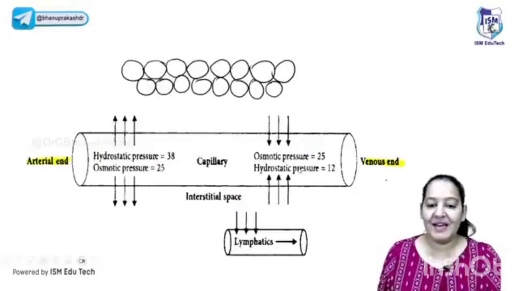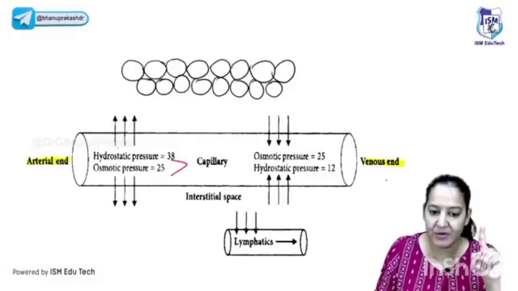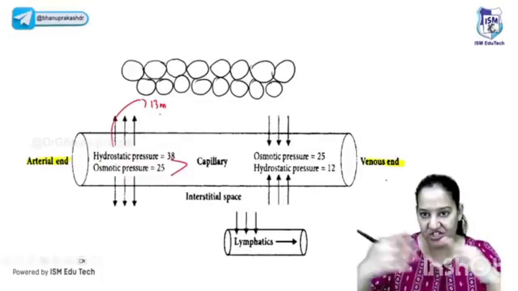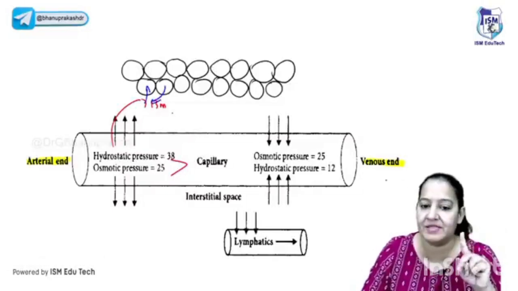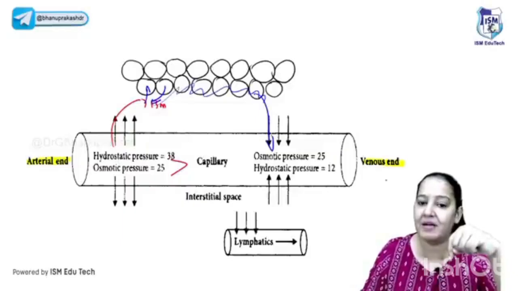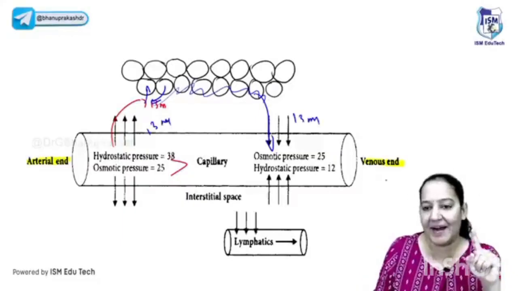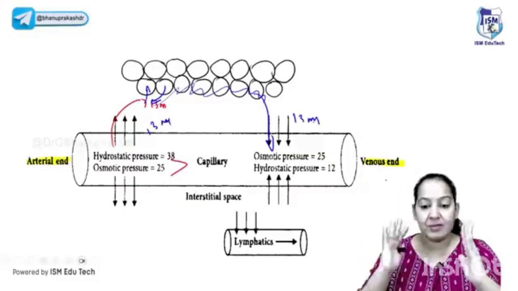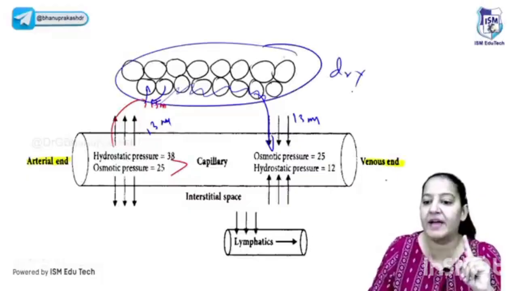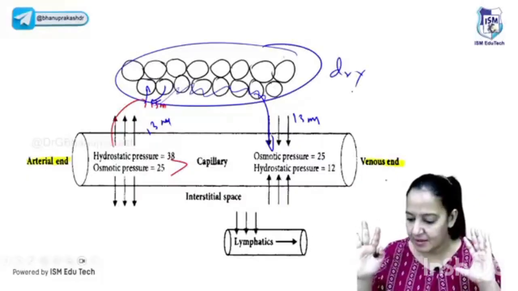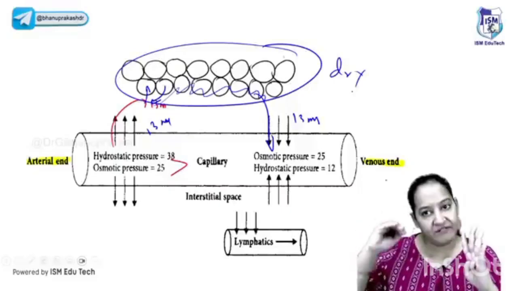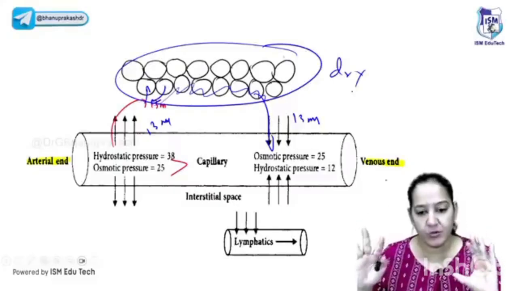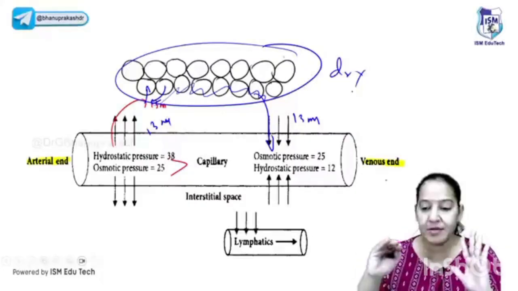You got my point? So basically, at the arterial end, 38 minus 25, the fluid is going out with 13 mm. Then the exchange happens. By exchange, I mean two things: the fluid is giving oxygen to the cell and taking carbon dioxide from the cell. And after all the exchange, at the venous end, it is coming back. With 13 mm it is going out, with 13 mm it is coming back. So whatever goes out is the same as what comes back. So there is a balance. That's why the tissue is dry at the end. At the arterial end the fluid goes out, at the venous end it is coming back, so the tissue is dry.